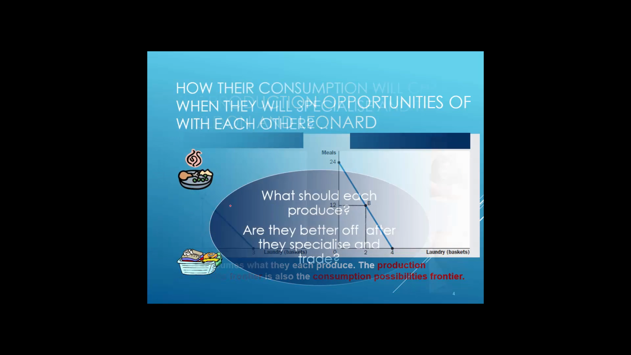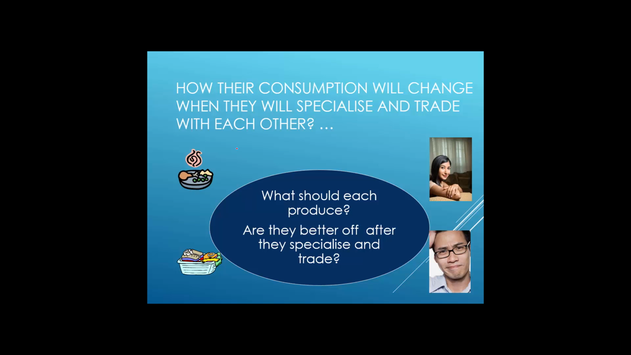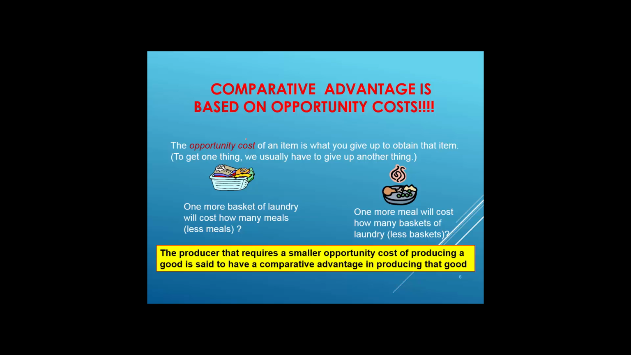But let's ask the question: how will their consumption change when they specialize and trade with each other? What should each produce? Are they better off after they specialize and trade? To answer this question, we have to first calculate what is called opportunity cost.